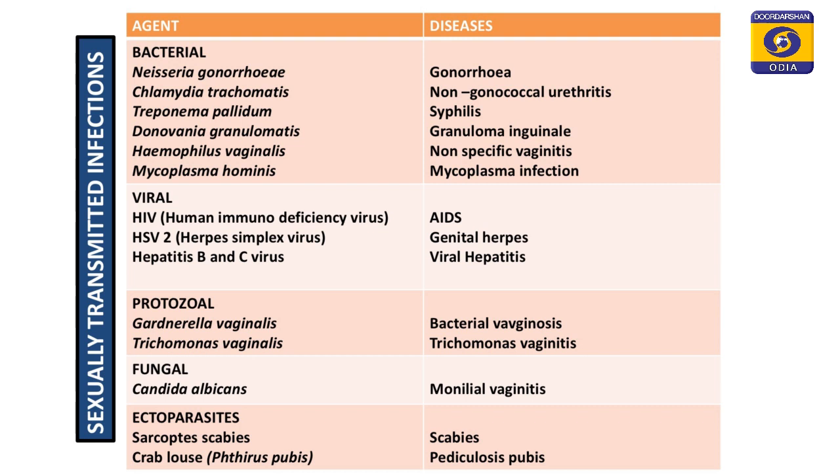These cause infections, that is bacterial vaginosis and Trichomonas vaginitis. One of the fungal agents is Candida albicans that causes monilial vaginitis, and the ectoparasites include scabies as well as the crab louse, which is Pthirus pubis. These are the ectoparasites that cause sexually transmitted diseases.